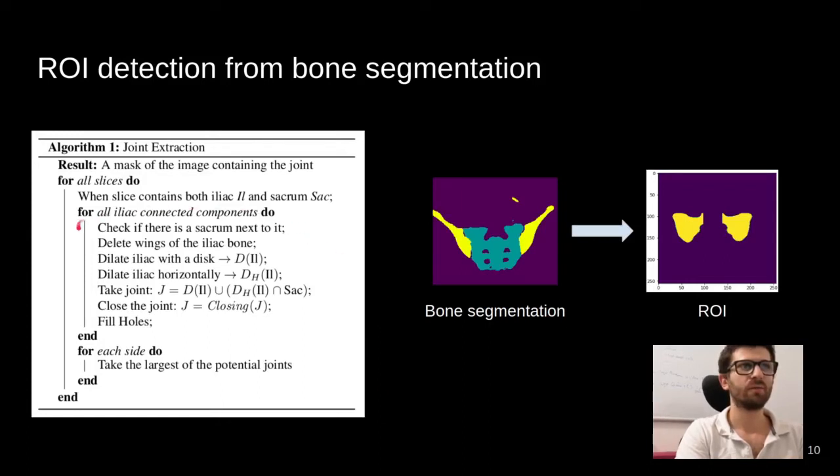First, we look at all possible iliac regions that are next to a sacrum. Then we delete the wings as they are useless in the region of interest. Then we dilate the iliac to be sure not to lose any information. Then we dilate the iliac horizontally to go and catch the sacrum that is next to it. Finally, we close the joint and fill the holes to ensure that we have a nice consistent region of interest. Then for each side we take the largest region of interest found with this method to ensure that we only have 2 regions of interest per slice.